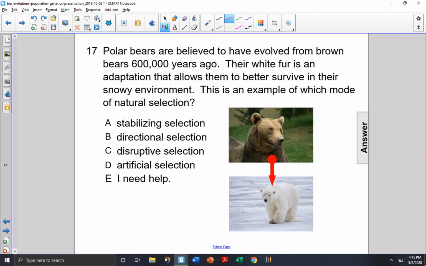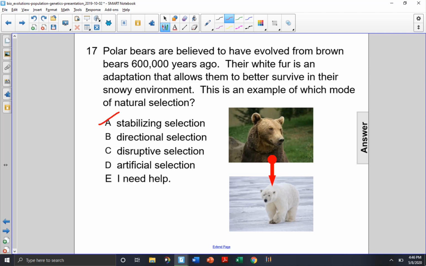If it were stabilizing selection, we would see more of the intermediate trait, in this case the brown fur. And it would just be one trait that we see, more of that one trait, not another fur color like white. In this case, we would never see a white polar bear. So choice A is not the correct answer.